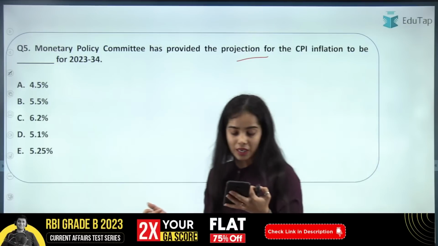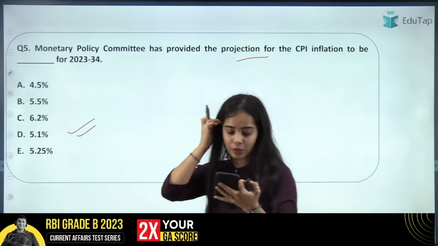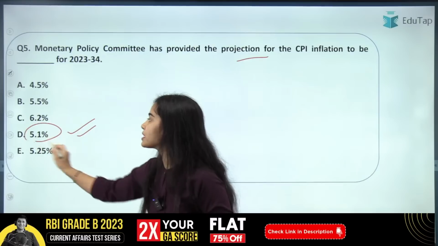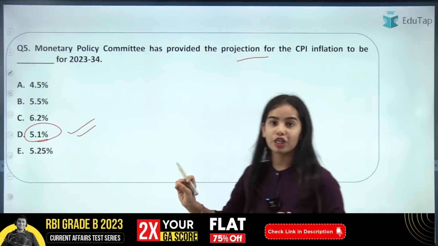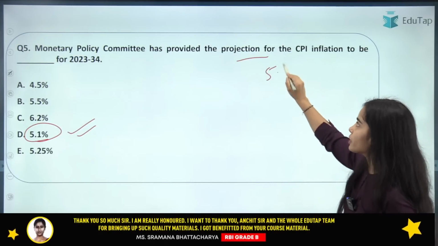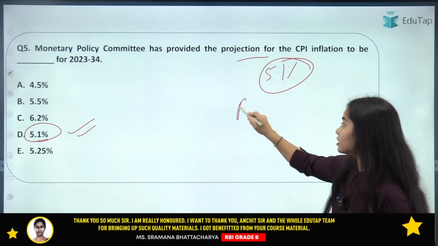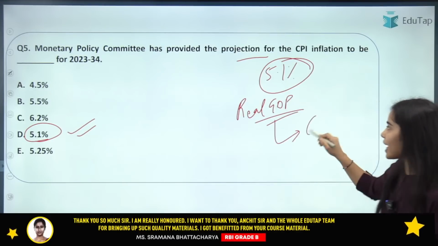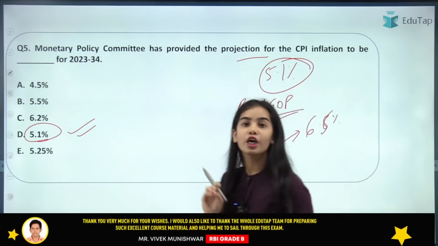So the answer for this one will be the 5.1%. Yes, absolutely correct. So it will be 5.1%. So the Monetary Policy Committee has provided the projection for the CPI inflation. As per the Monetary Policy Committee, the CPI inflation will be 5.1% for 2023-24, and the real GDP projection has been given at 6.5% for 2023-24.